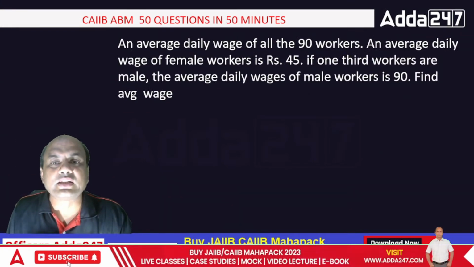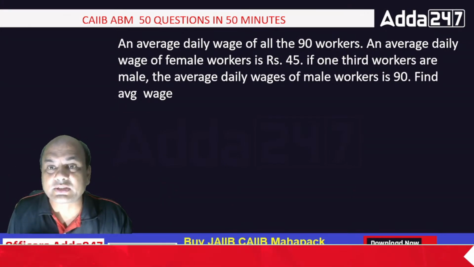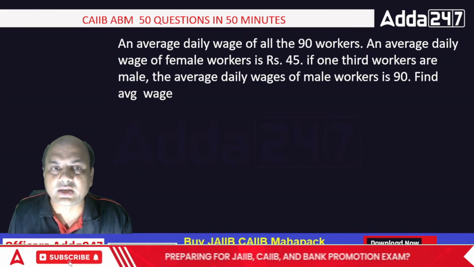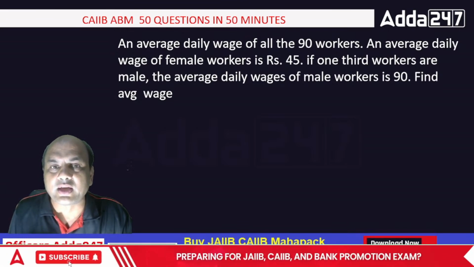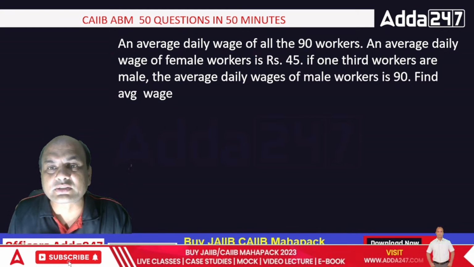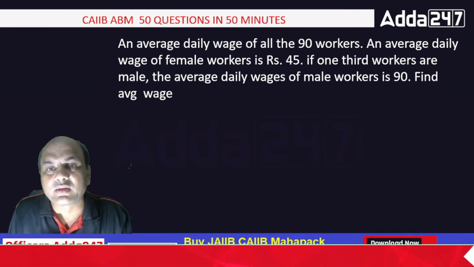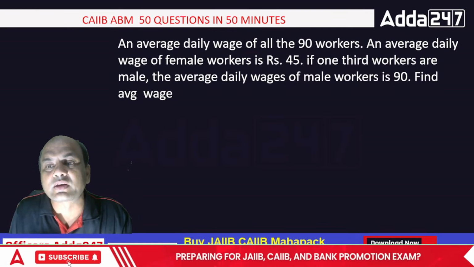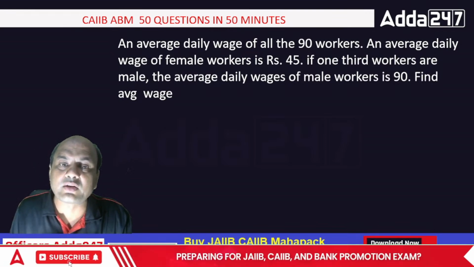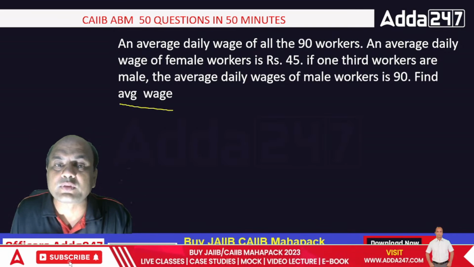The average daily wage of 90 workers is to be found out. The average daily wage of female workers is 45. If 1/3 of the workers are male and the average daily wage of the male workers is 90, then we have to find out the average wage of all of them. How to find this? Do it fast.